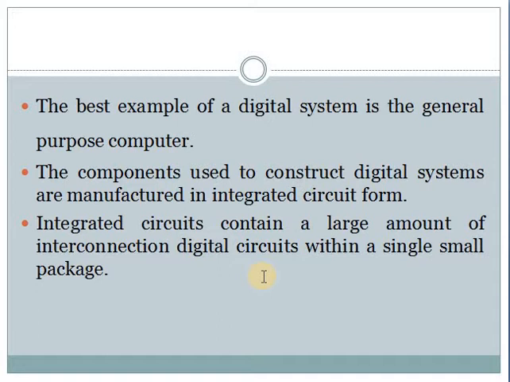That is, you are getting small electronic devices. In the olden days, a mobile phone would be very thick, but nowadays the mobile phone comes very slim due to integrated circuits only. So integrated circuit means the electronic devices will be very small in size.